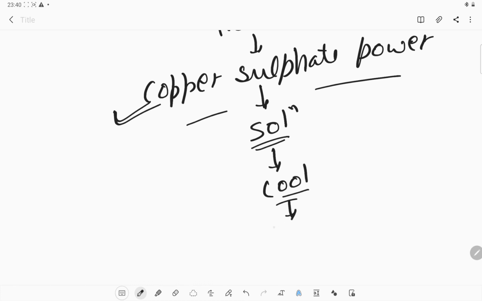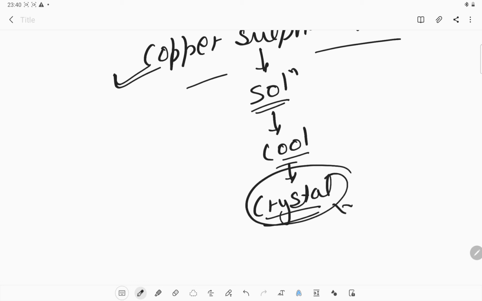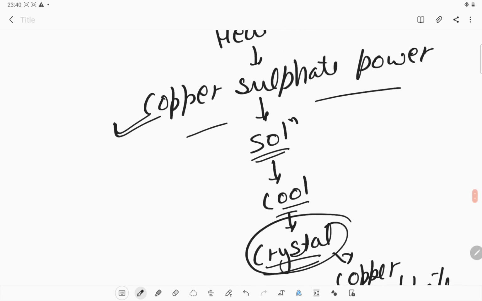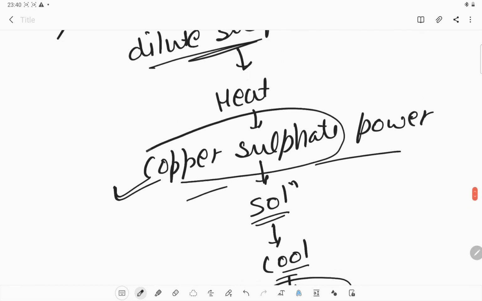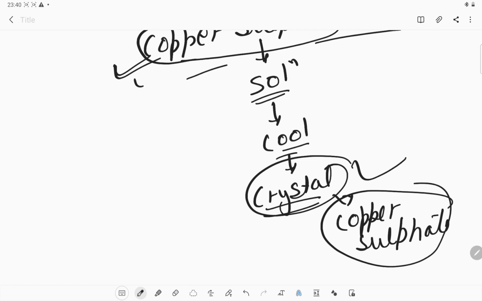After some time you can see that some crystals are observed, and these crystals are copper sulfate crystals. So what is this? We used copper sulfate powder, and we got copper sulfate crystals. Because no different substance is formed in this change, we call it a physical change, not a chemical change.